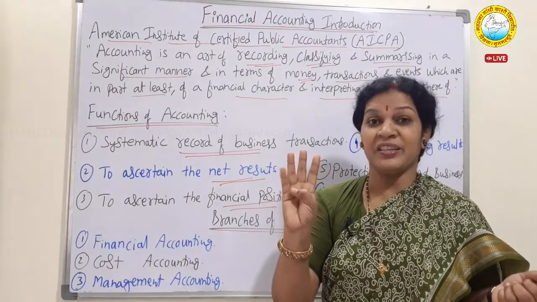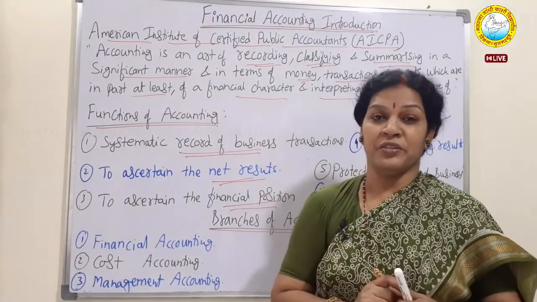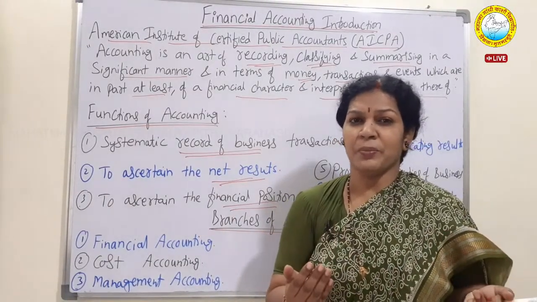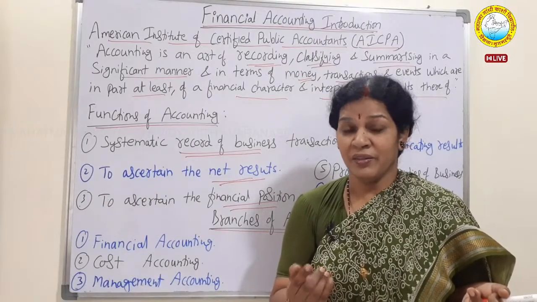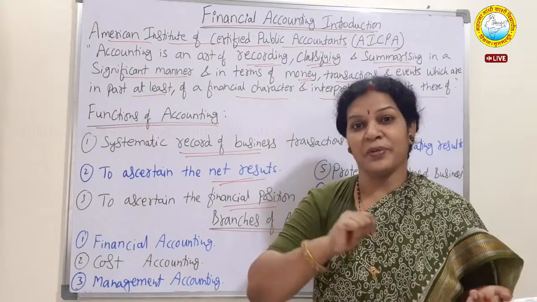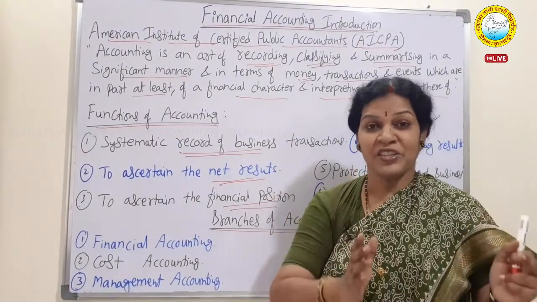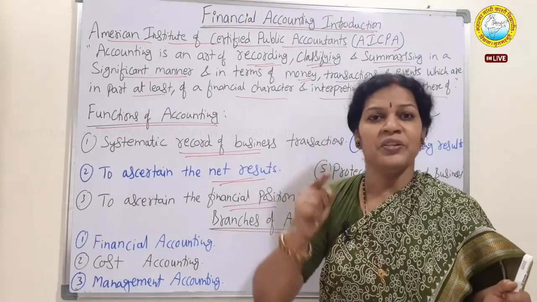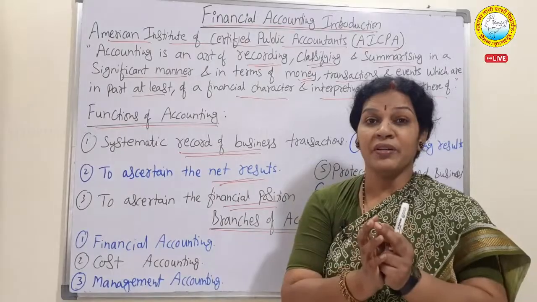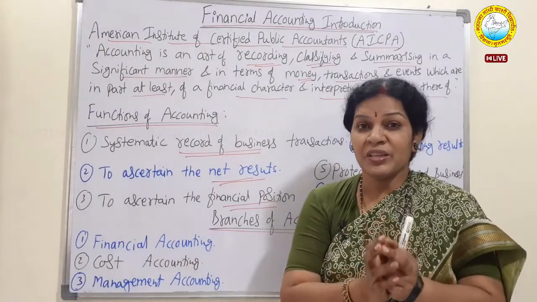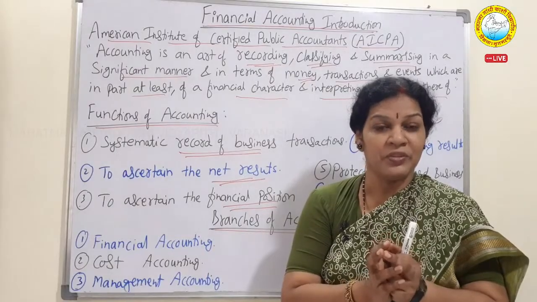And the fourth one is reserves. Reserves always appear in the balance sheet. When we see that reserves are more, how do we create this reserve? First of all, we create the reserves from the last year's profits. When we have a large amount of reserve, it means we are going towards profits. That's the reason we have more reserves. So these reserves are very much required. If reserves are there, it means the company's financial position is good.